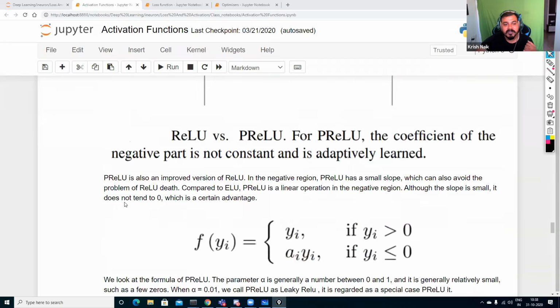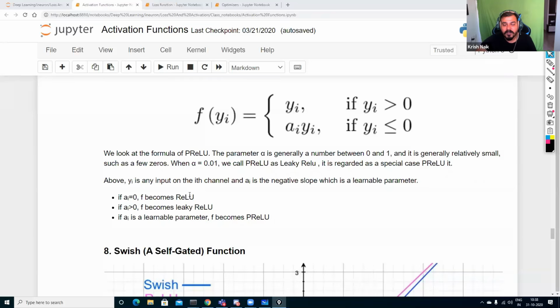Okay, so here you can see if alpha is equal to 0, f becomes ReLU. If alpha is greater than 0, f becomes leaky ReLU. If alpha is a learning parameter, f becomes PReLU, parametric ReLU. Very simple, very easy.